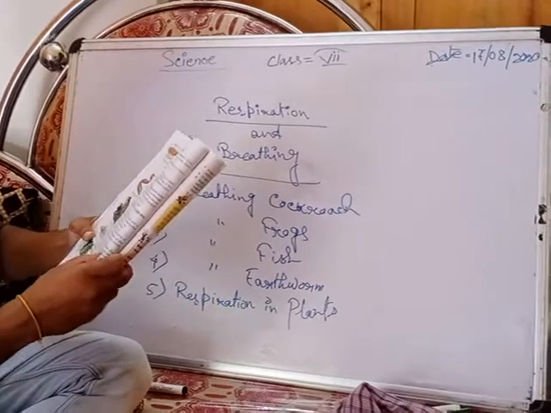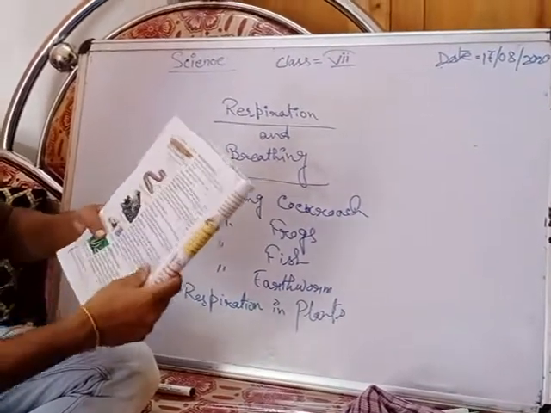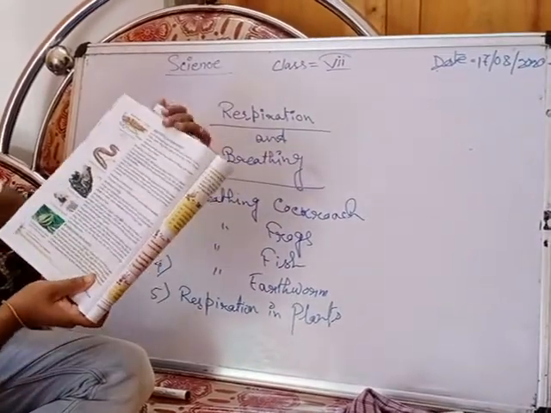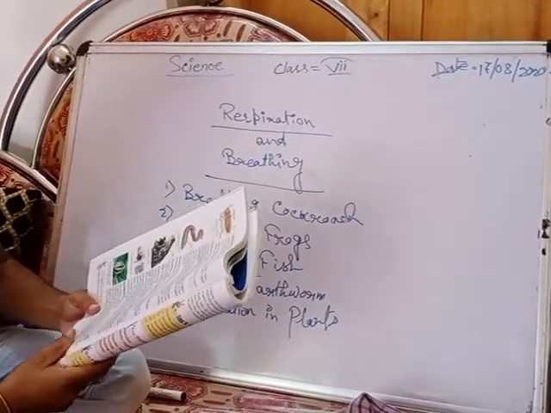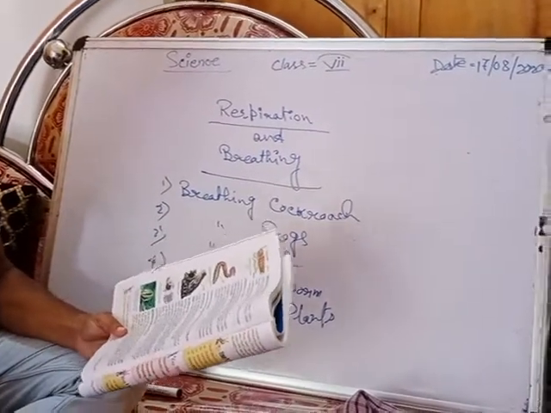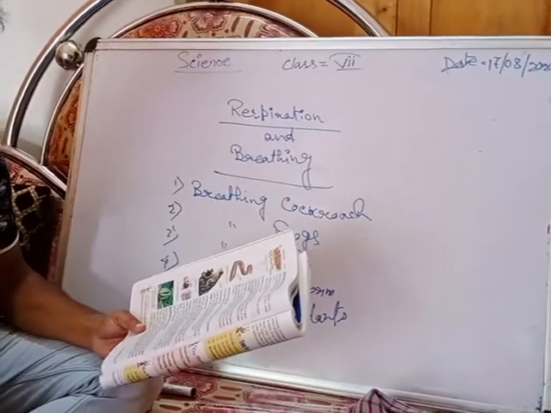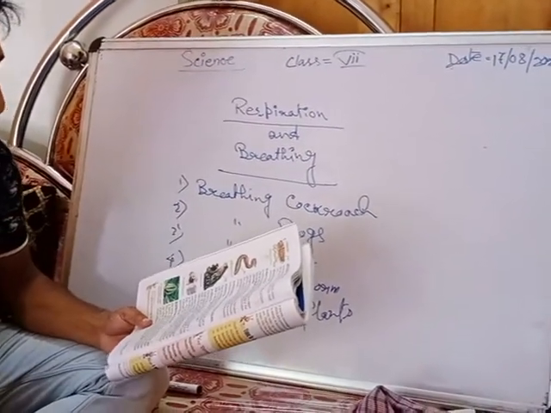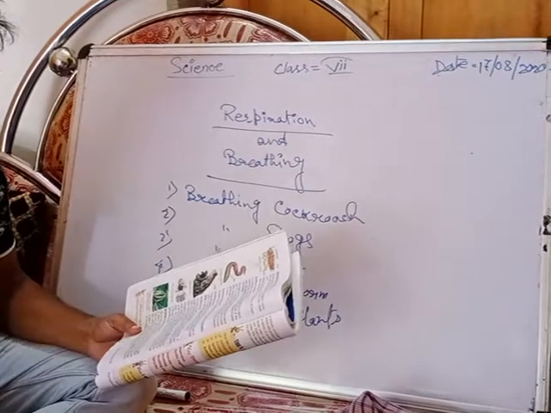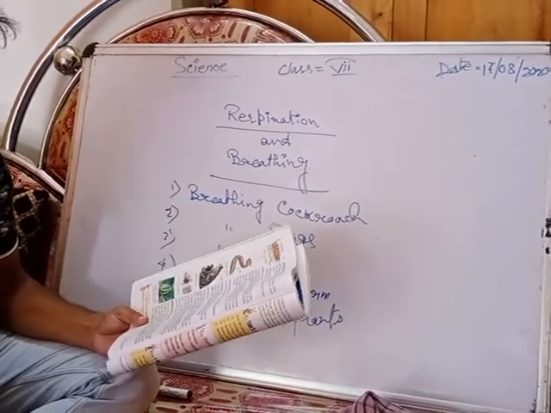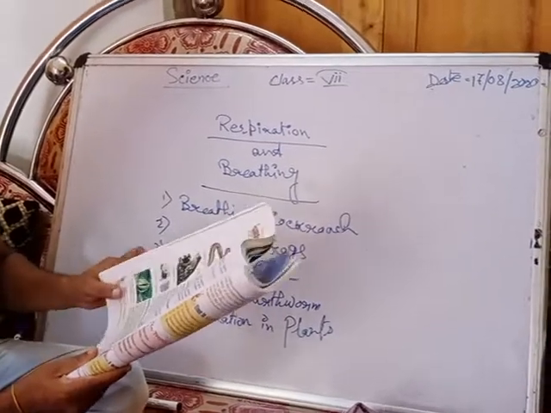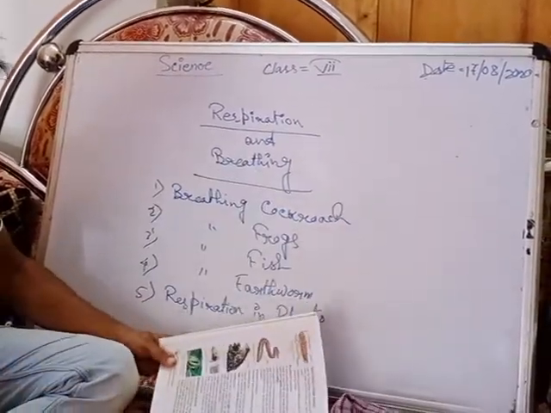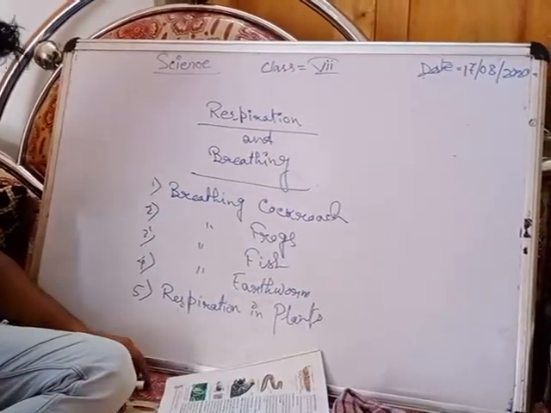Gills are present on either side. The location of gills: gills are present on either side of the head. Gills are well supplied with blood vessels. These blood vessels help in the exchange of gases. Then I will tell you about respiration in plants.